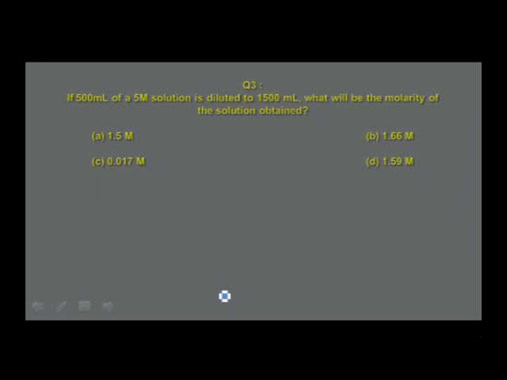500 ml of a 5 molar solution is diluted to 1500 ml. What will be the molarity of the solution obtained? Different options are given. Option A 1.5 molar, option B 1.66 molar, option C 0.017 molar, option D 1.59 molar.